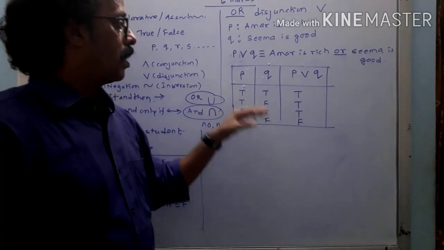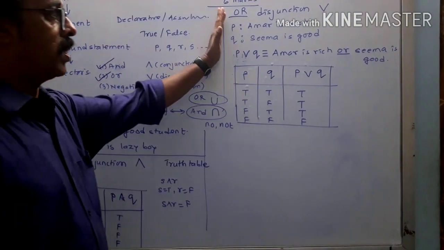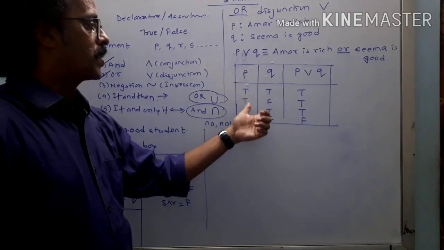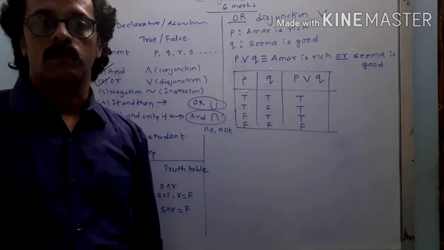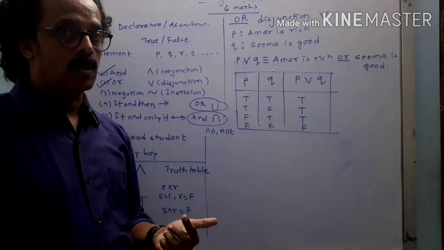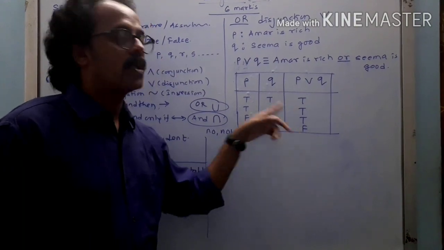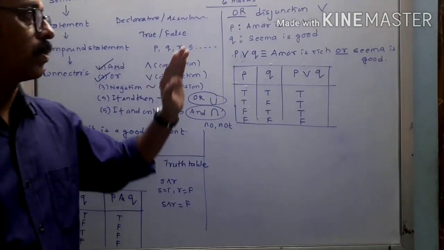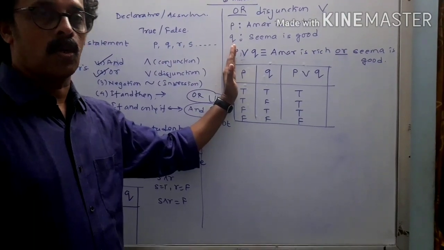Right? So the shortcut to keep in mind for this OR table is that when both are false, it is false, otherwise it is true. So this is your second connector, that is a disjunction, OR.